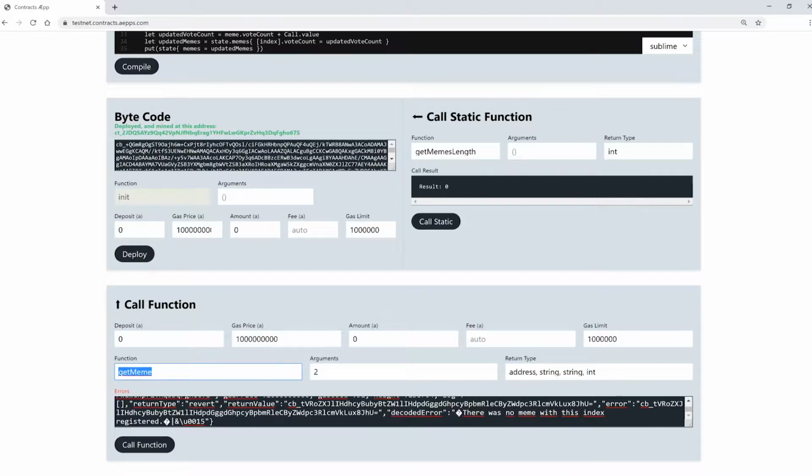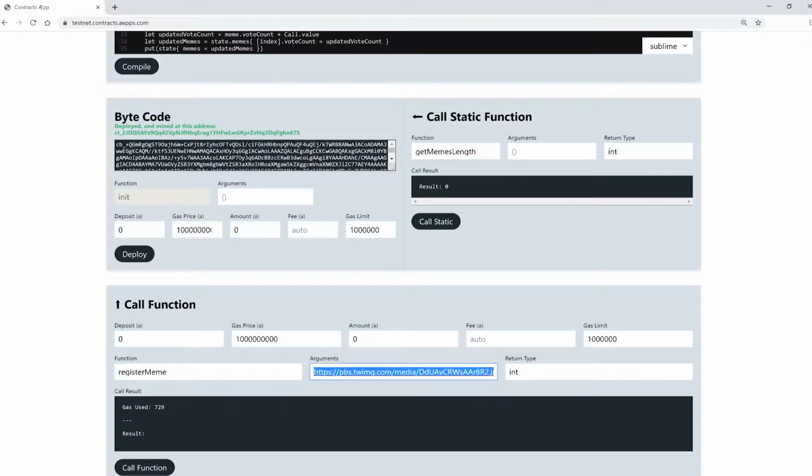So I will use this first meme. Enter a name. And call the function. Now the second. Let's vote for the first meme, I like this better, with 2000 ethers. And now let's get our memes. First, the first one. We have to enter the return type, address, string, int.